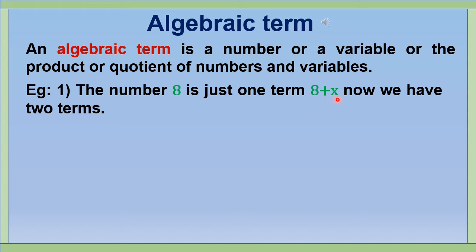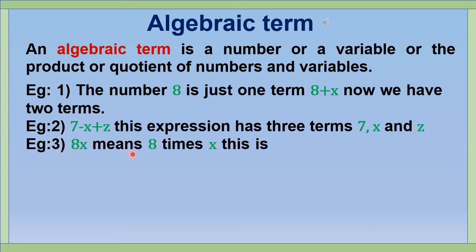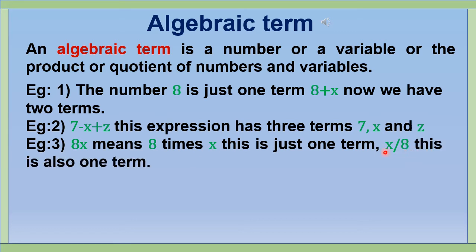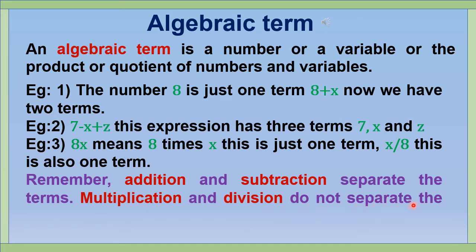Another example: 7 minus x plus z. What about this case? This expression has three terms: 7, x and z. What about multiplication like 8x? This is just one term. x by 8, this is also one term. I hope it is clear to you. Remember, addition and subtraction separate the terms. Multiplication and division do not separate the terms.